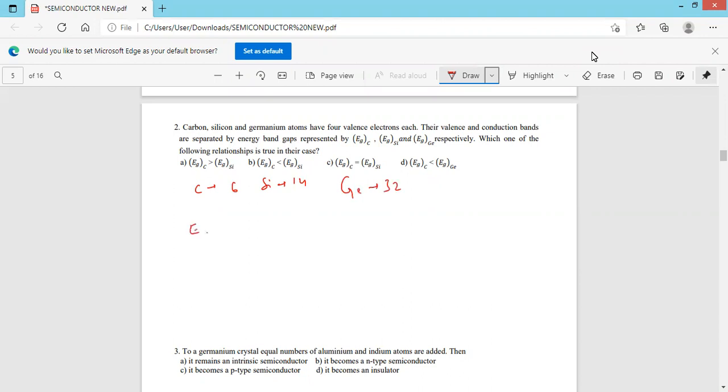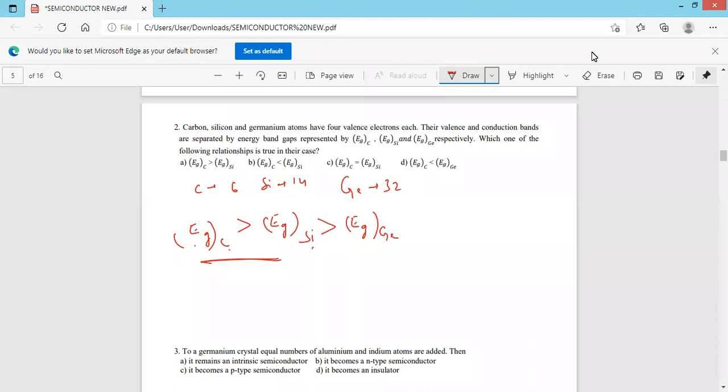The energy gap of carbon is greater than the energy gap of silicon, and this is greater than the energy gap of germanium. As the atomic number increases, the energy gap between the conduction band and valency band decreases. Therefore, the energy gap of carbon is greater than that of silicon, and it is greater than that of germanium. So which one is correct? Energy gap of carbon is greater than energy gap of silicon. Correct. Next, check option B.